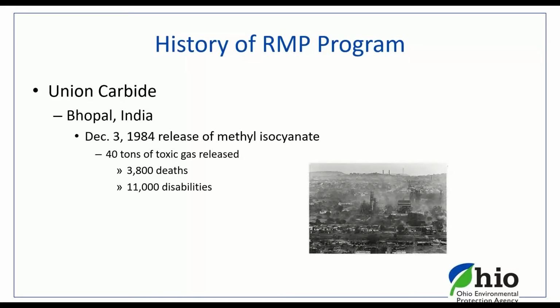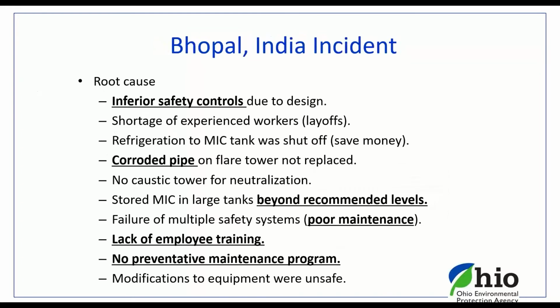So this particular chemical facility was built right in the middle of a residential area, and in addition, this release happened during the course of the sleeping night. It was relatively warm weather over there for December, and a lot of people had their windows open. So when about 40 tons of toxic gas was released into the nearby area, obviously there was significant death as well as harm to the health and the environment.